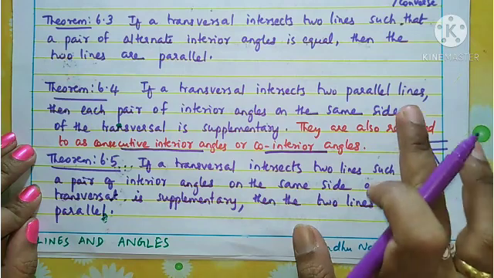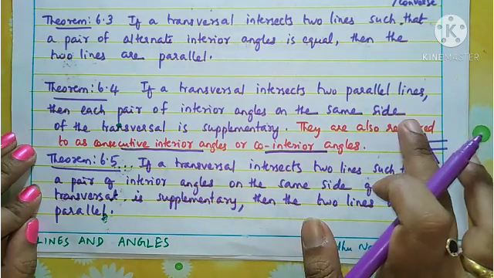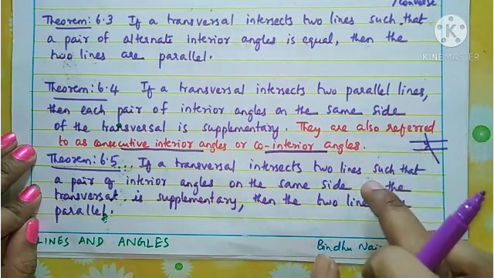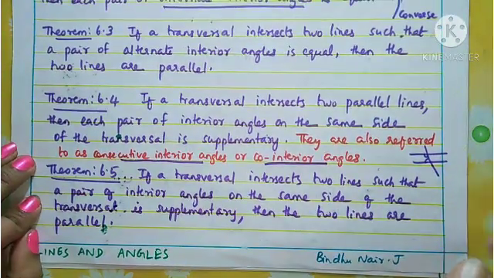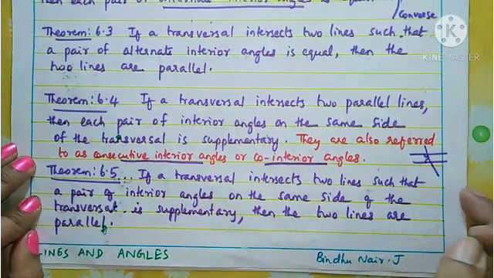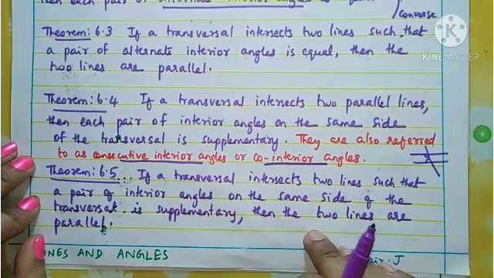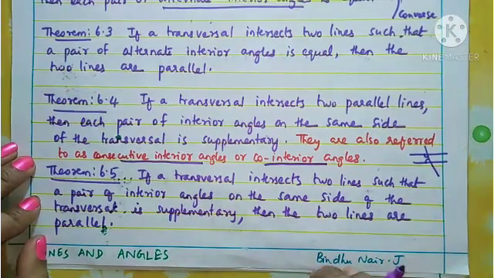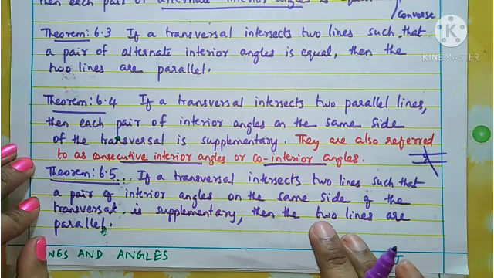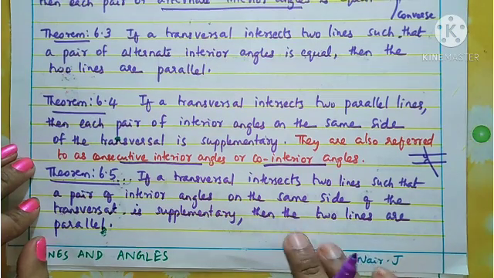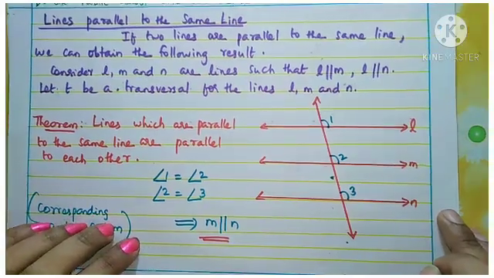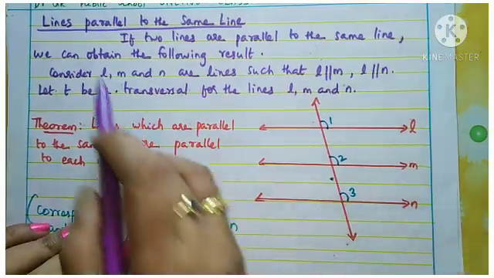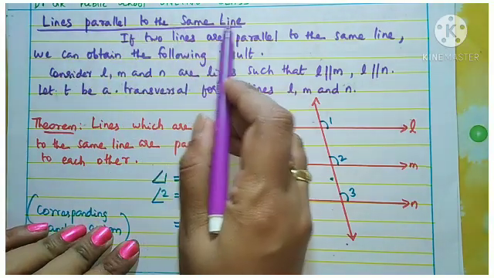Understood? So the first statement is co-interior angles are supplementary, and the second statement is if co-interior angles are supplementary, then we can say the given two lines are parallel. So all of you should read and understand these theorems and all the statements and understand the concept very well. This is the next section of your lesson, that is lines parallel to the same line.